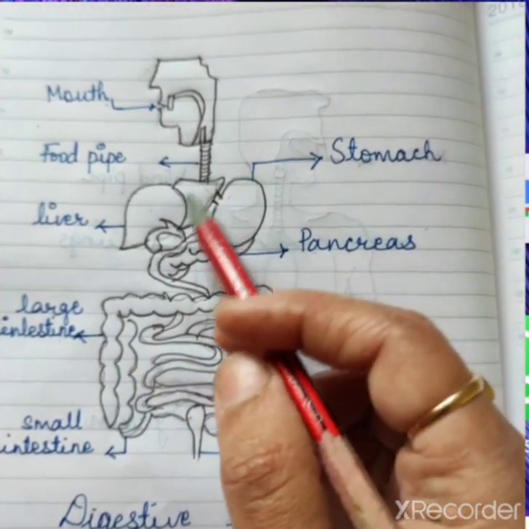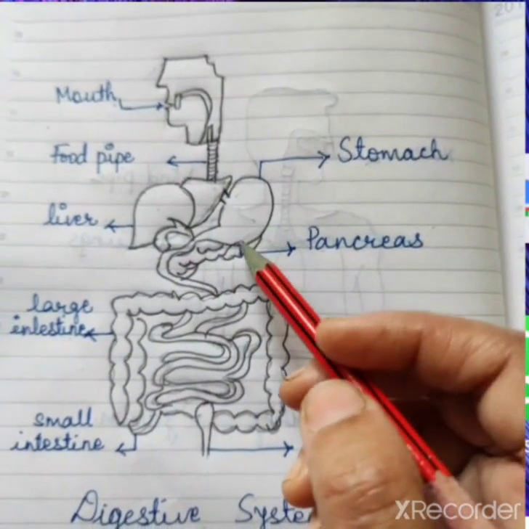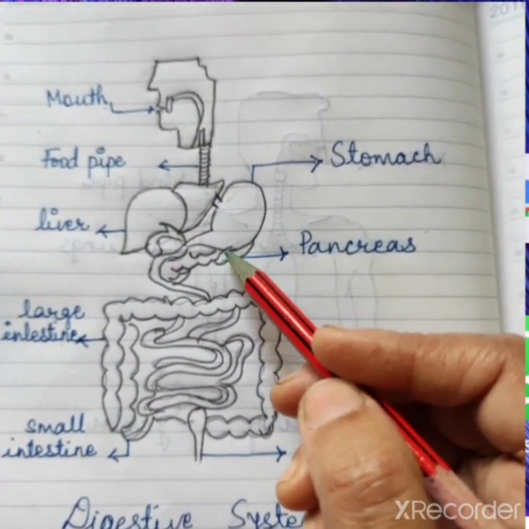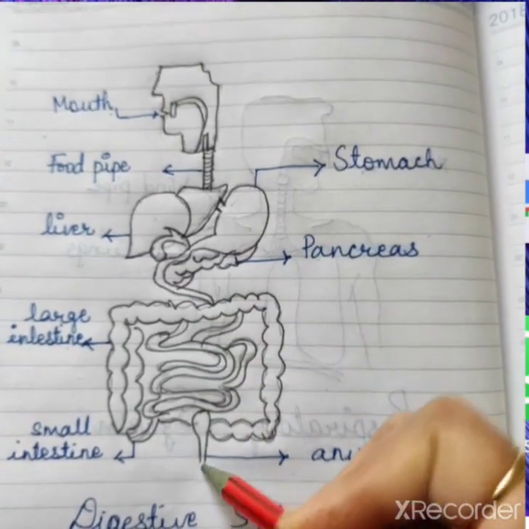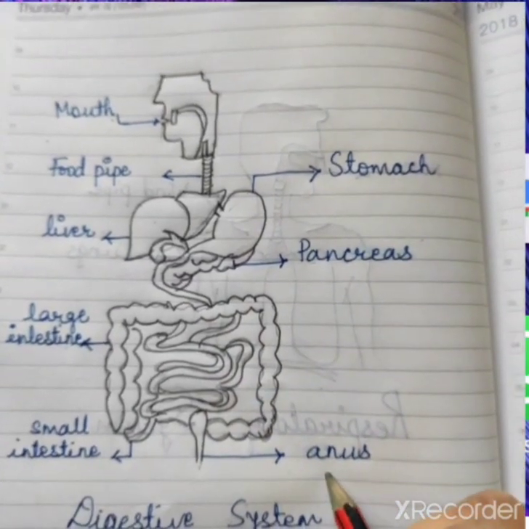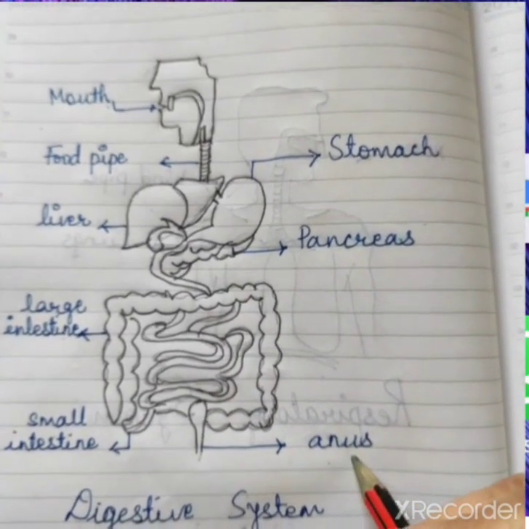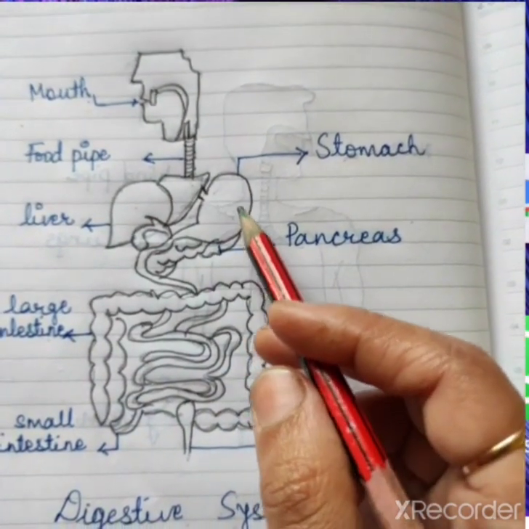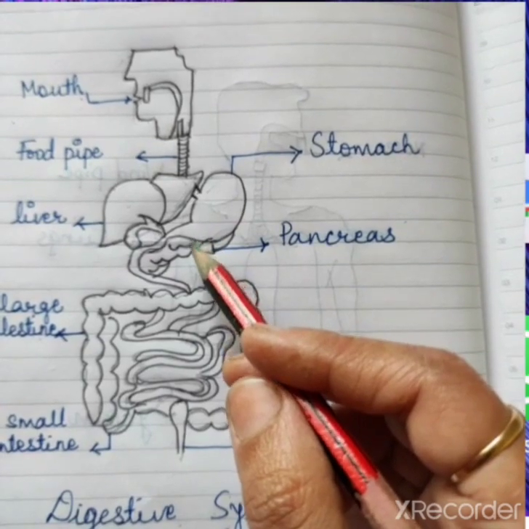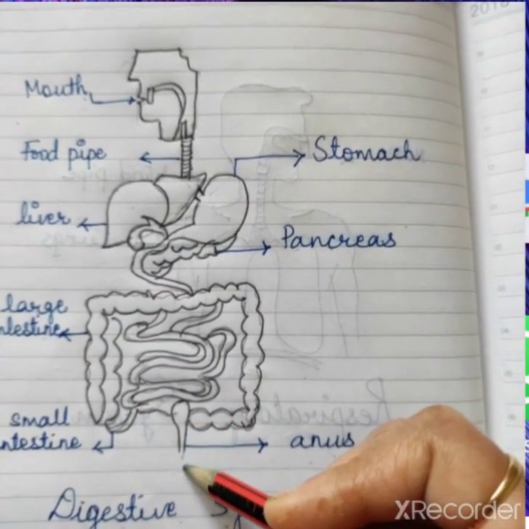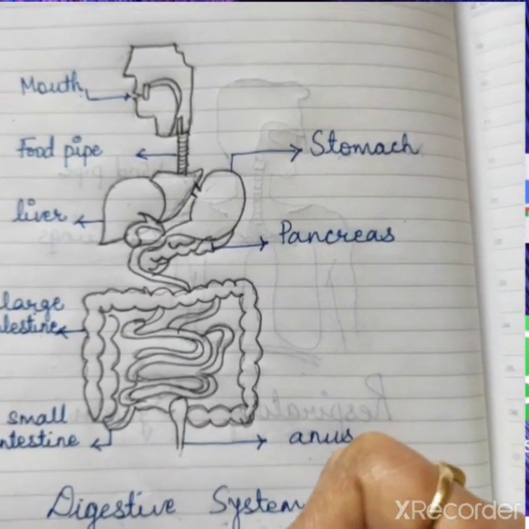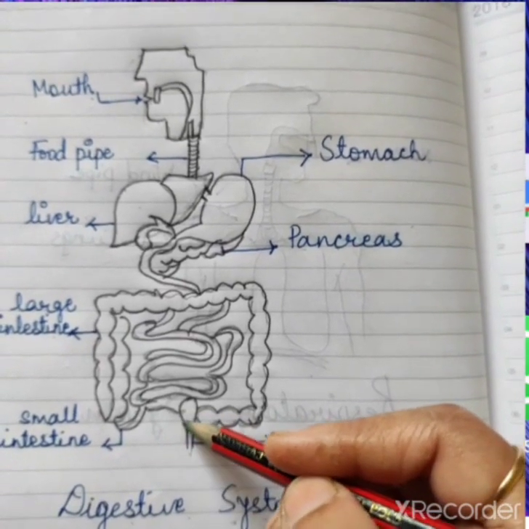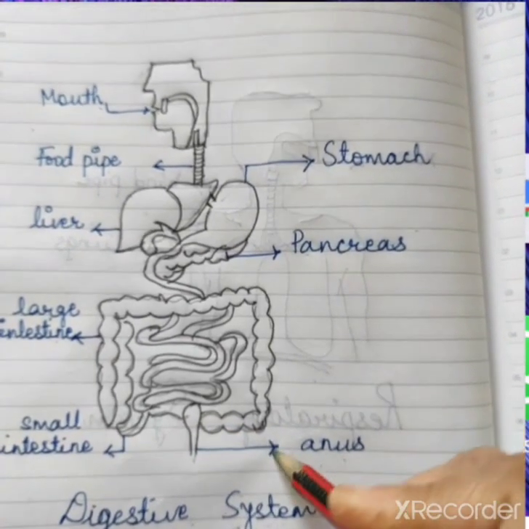Our food gets digested in the stomach, correct? And undigested food is thrown out from our body with the help of the anus.